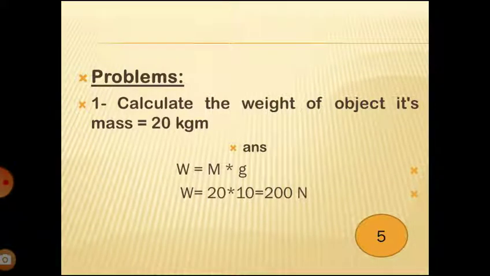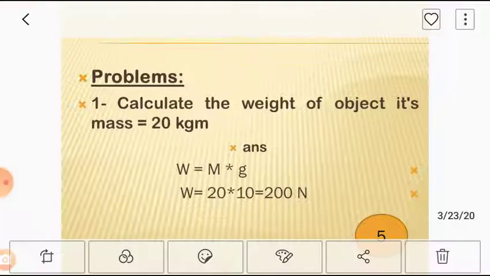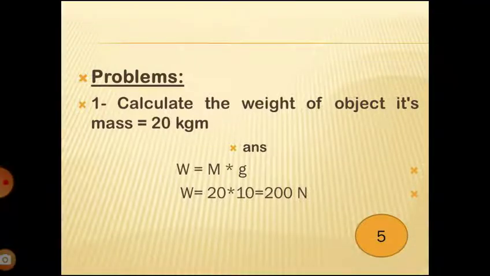Now let's answer this problem. Calculate the weight of an object whose mass equals 20 kilograms. So the answer: first we write the rule. Weight equals mass times g. Mass is m, and acceleration of gravity is symbolized by g. Weight equals 20 times 10, which equals 200 Newtons. N is the symbol of Newton.